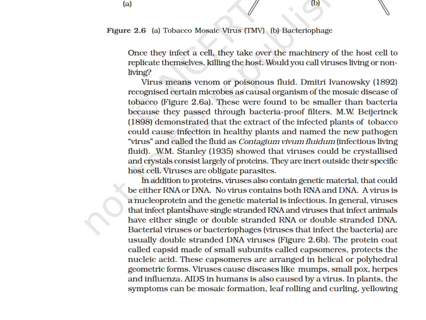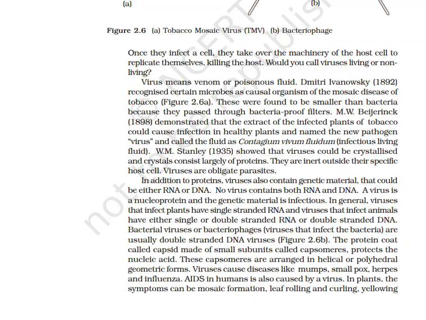In general, viruses that infect plants have single-stranded RNA, and viruses that infect animals have single or double-stranded RNA or double-stranded DNA. Bacterial viruses or bacteriophages, viruses that infect bacteria, are usually double-stranded DNA viruses. The protein coat called capsid, made of small subunits called capsomeres, protects the nucleic acid. These capsomeres are arranged in helical or polyhedral geometric forms. Viruses cause diseases like mumps, smallpox, herpes, and influenza. AIDS in humans is also caused by a virus.